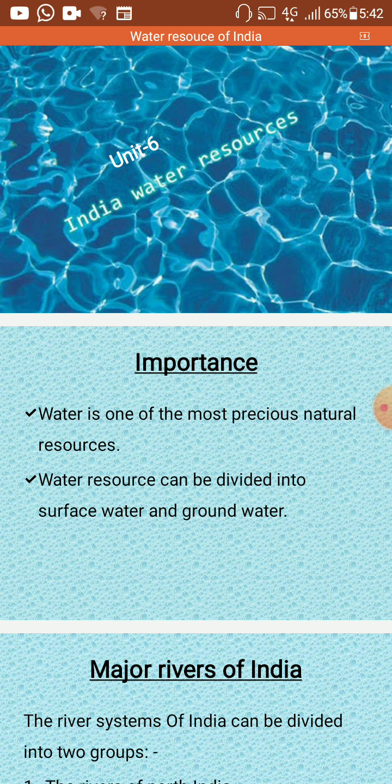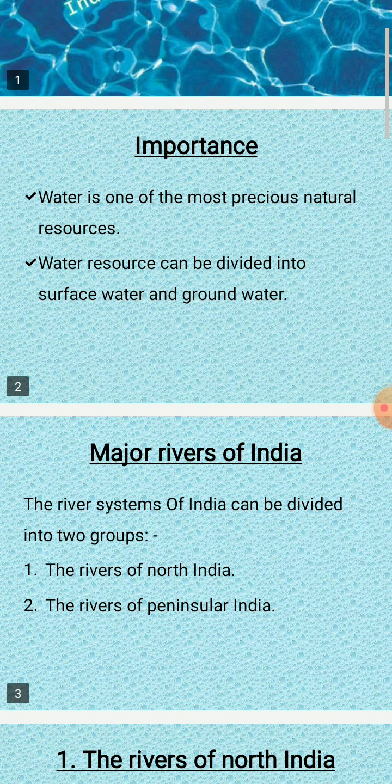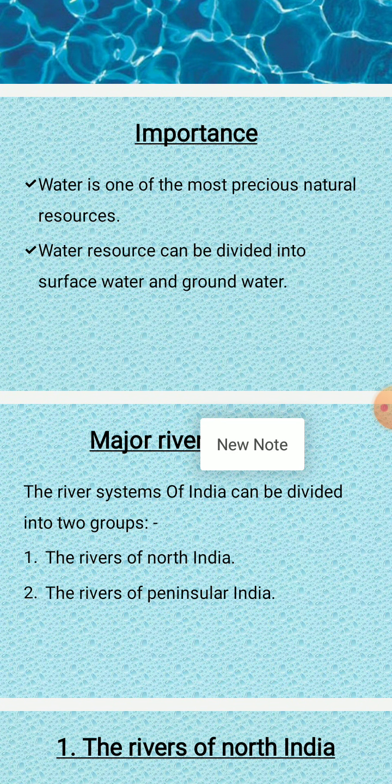The chief sources of surface water are rivers, lakes and seas. The underground sources of water are wells and springs. Now in India we have a number of rivers. North Indian rivers, you have already learned, are perennial rivers.